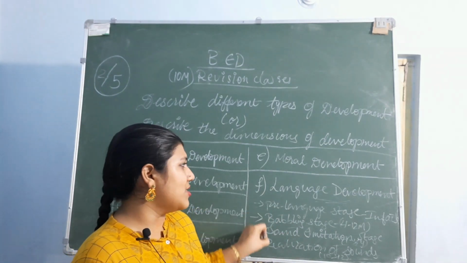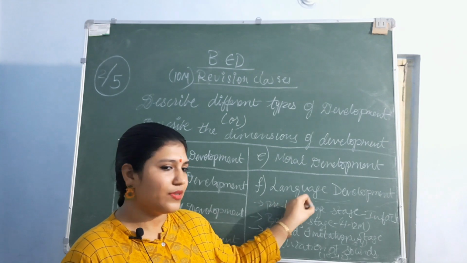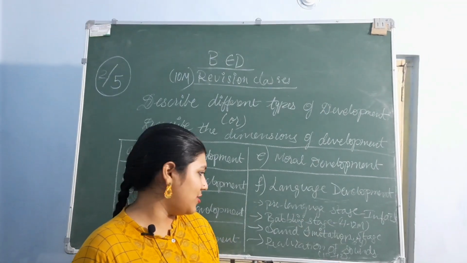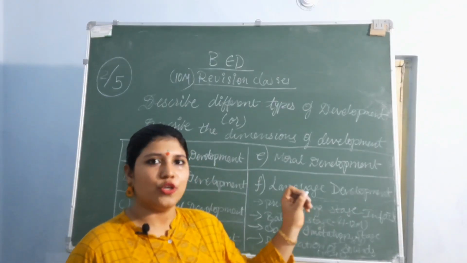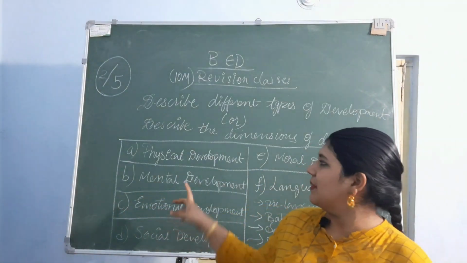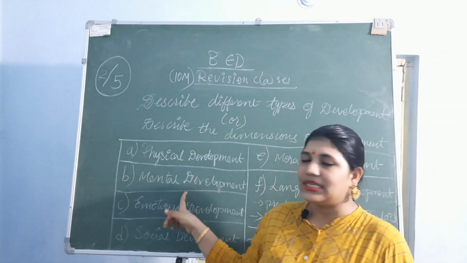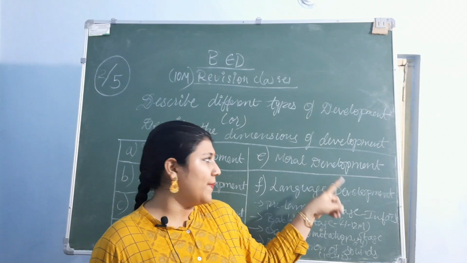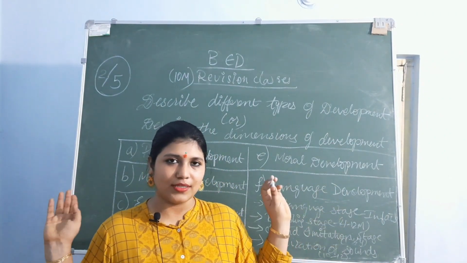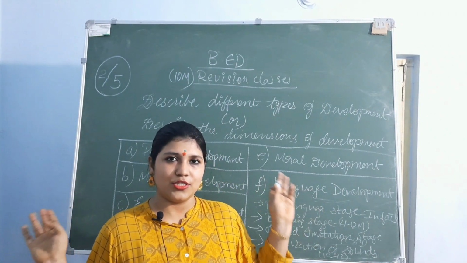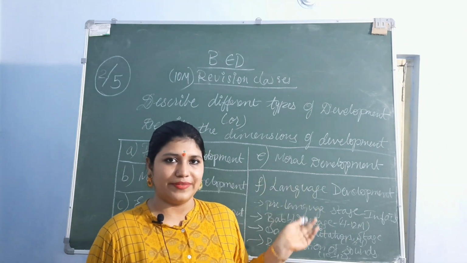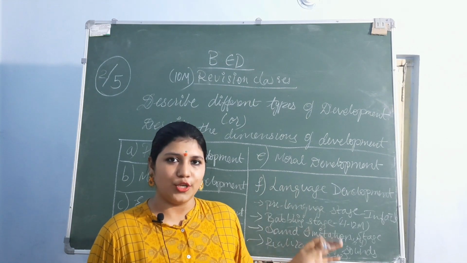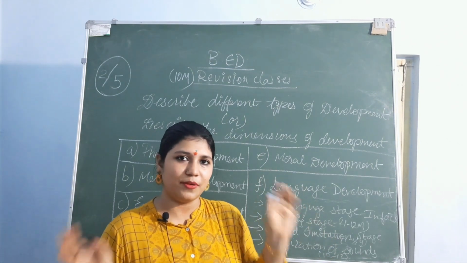So these are the 4 stages in language development: the pre-language stage, babbling stage, sound imitation stage, and realization of sounds. So what are those developments? Physical development, mental development, emotional development, social development, moral development, and language development. These are the 6 types of development that we can see in the child, and these should be comprised in an individual in order to call himself a perfect human being.